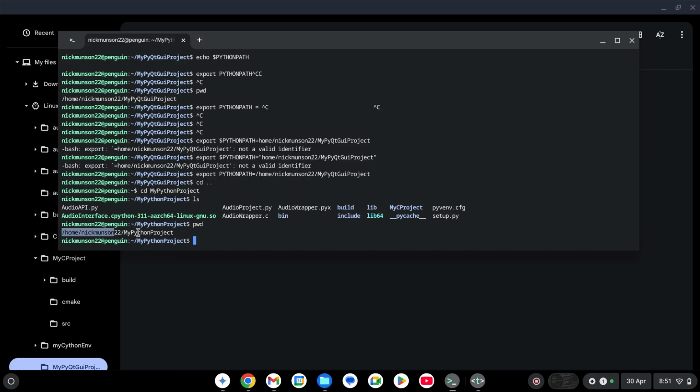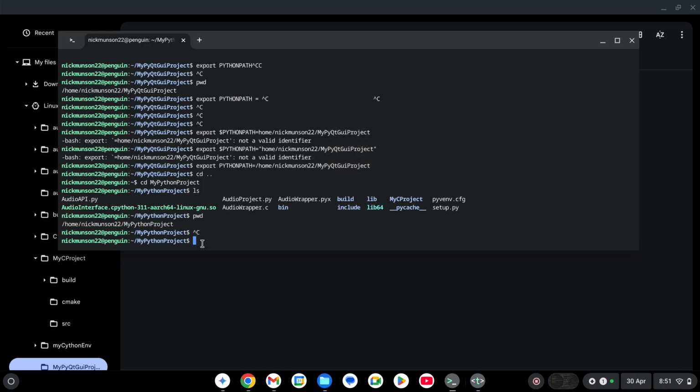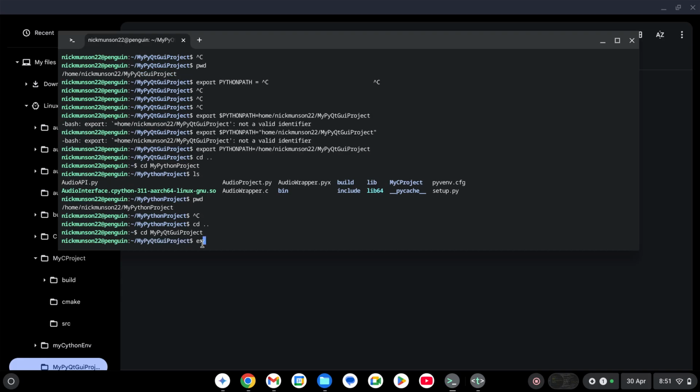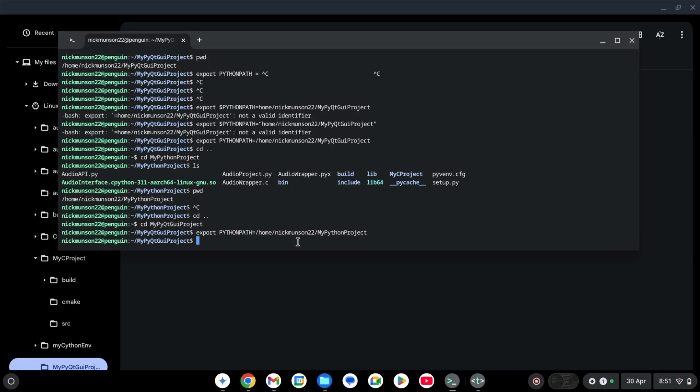So let's copy this, go back into my PyQt GUI project, then export Python path equals. Oh, that copied and pasted horribly. And then we're going to do this.